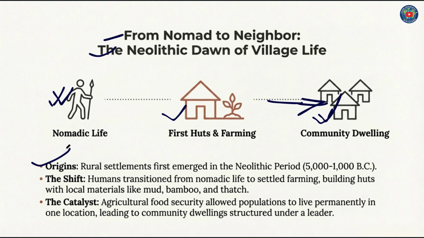Origins: rural settlements first emerged in the Neolithic period, that is 5000 to 1000 BC. Humans transitioned from nomadic life to settled farming, building huts with local materials like mud, bamboo and thatch. The catalyst: agricultural food security allowed populations to live permanently in one location, leading to community dwellings structured under a leader. After human civilization began to cultivate their lands, doing farming or agriculture, they began to settle permanently, and this ultimately leads to formation of community dwellings or permanent settlement in rural areas.